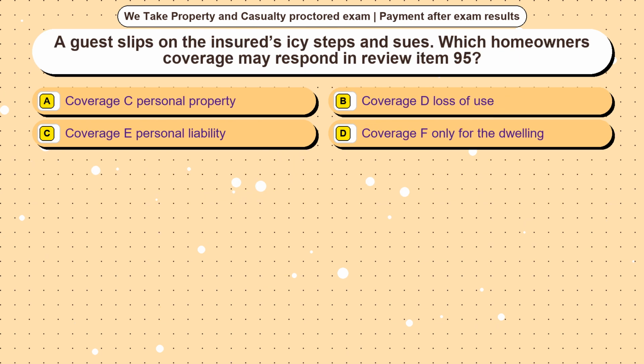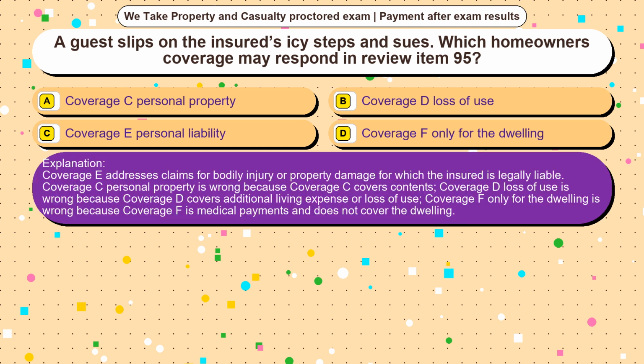Question 4. A guest slips on the insured's icy steps and sues. Which homeowner's coverage may respond, and review item 95? Option A, coverage C, personal property. Option B, coverage D, loss of use. Option C, coverage E, personal liability. Option D, coverage F, only for the dwelling. The correct answer is option C. Coverage E addresses claims for bodily injury or property damage for which the insured is legally liable. Coverage C, personal property is wrong because coverage C covers contents. Coverage D, loss of use is wrong because coverage D covers additional living expense or loss of use. Coverage F, only for the dwelling is wrong because coverage F is medical payments and does not cover the dwelling.